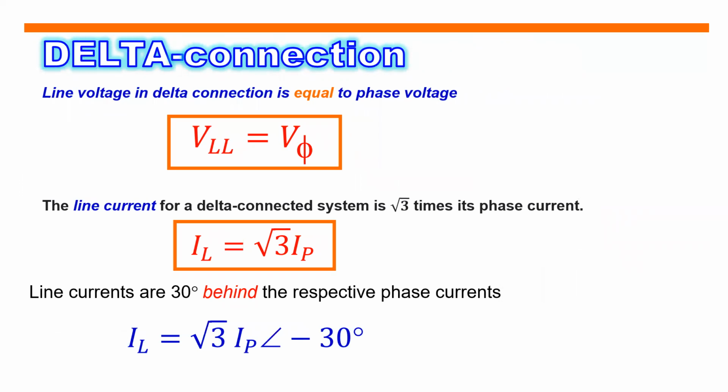So, in delta connection, the line voltage is equal to the phase voltage. And the line current for a delta connected system is square root of 3 times its phase current. The line currents are 30 degrees behind the respective phase currents. So, ang equation natin, the line current is equal to square root of 3 multiplied by the phase current, angle negative 30 degrees.